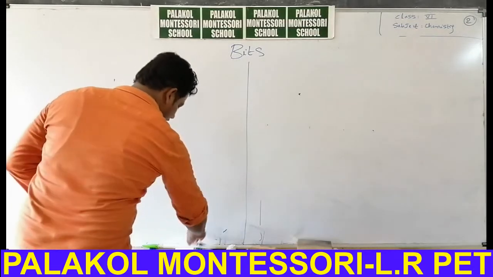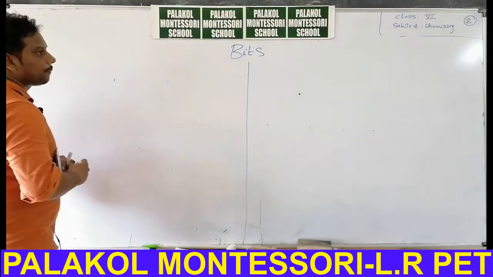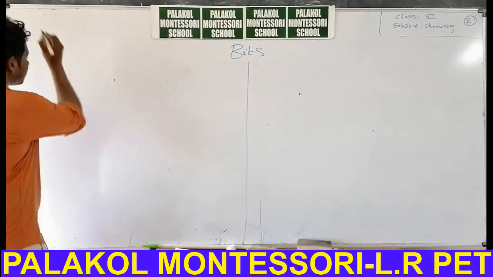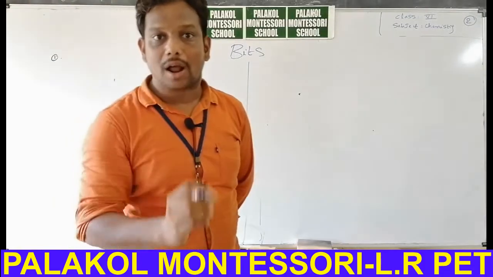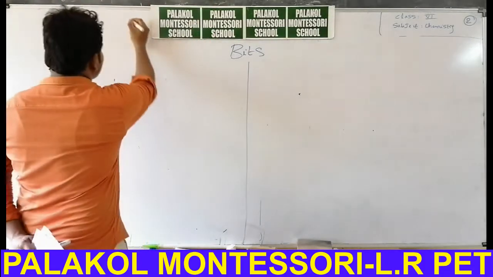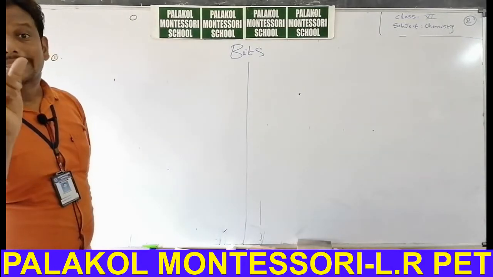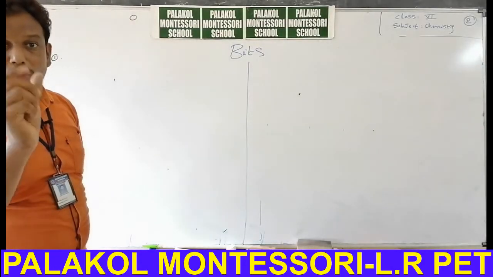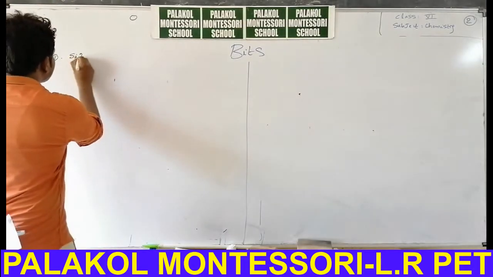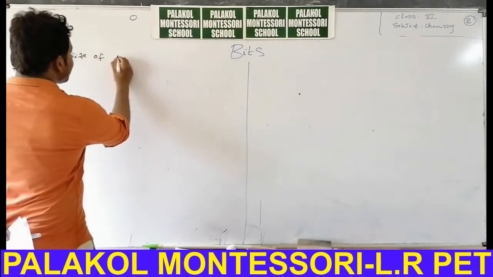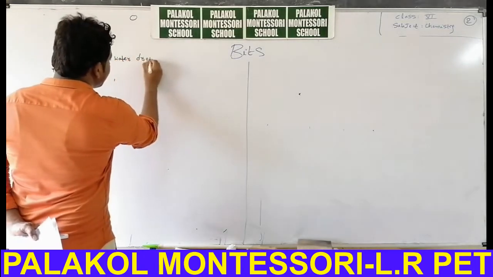So we start with the first one of the bits. First, size of water drop. Say for example, this is a water drop, and it is spherical in shape. What is the size of a water drop in numerical value? Write down the bit: size of water drop is.